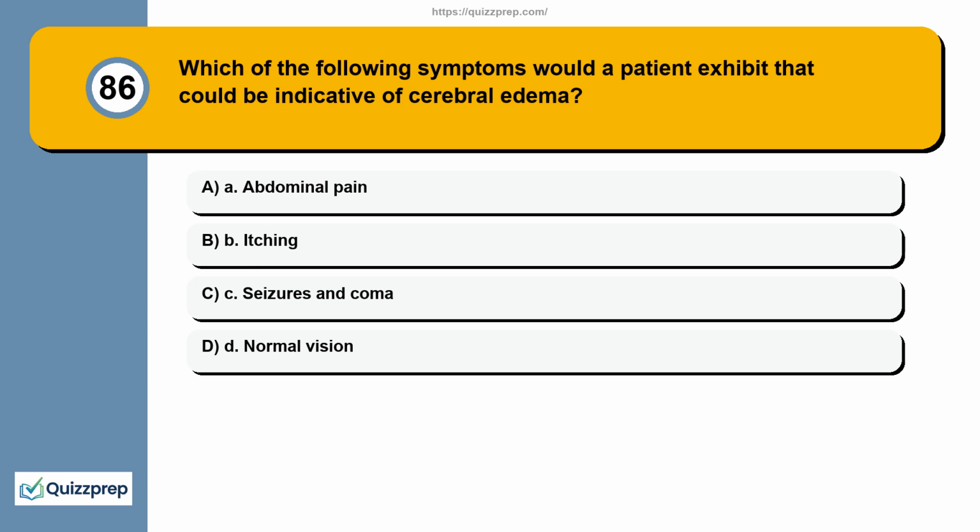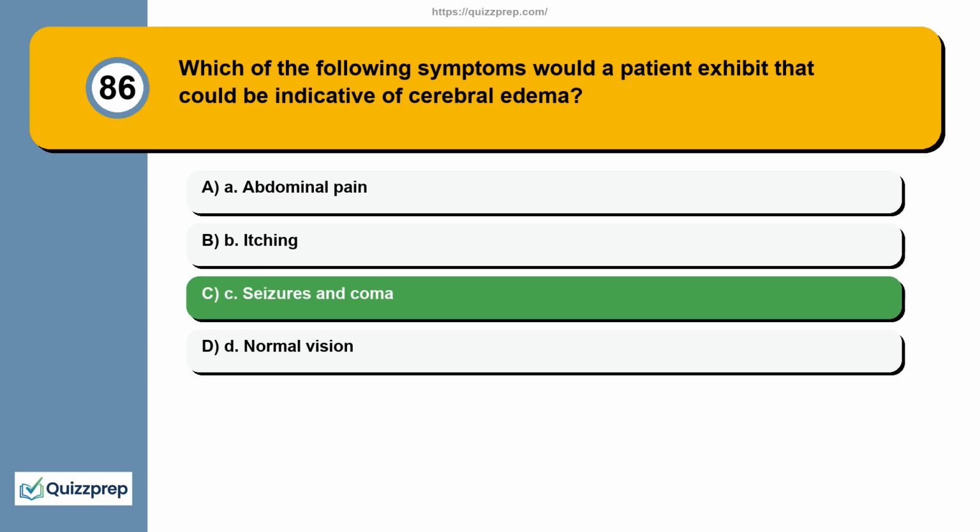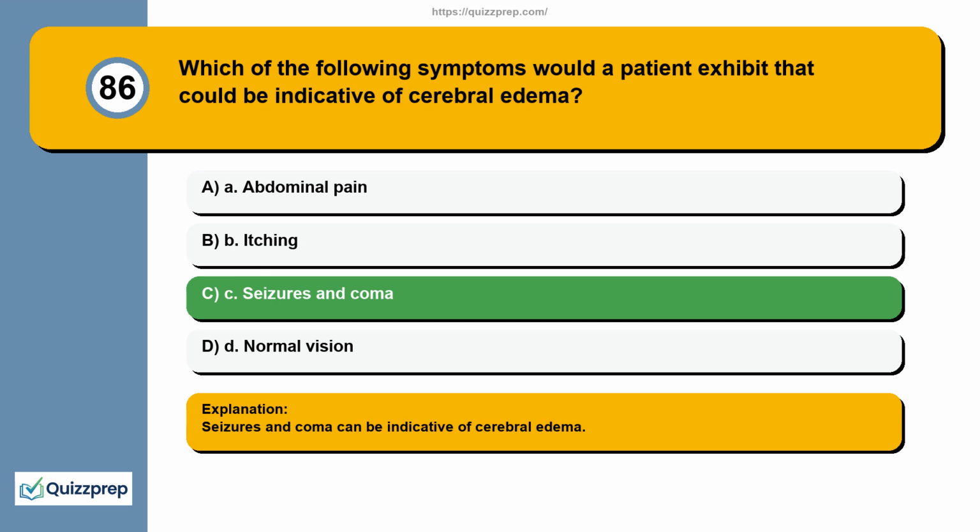Question 86. Which of the following symptoms would a patient exhibit that could be indicative of cerebral edema? A. Abdominal pain. B. Itching. C. Seizures and coma. D. Normal vision. Seizures and coma can be indicative of cerebral edema.